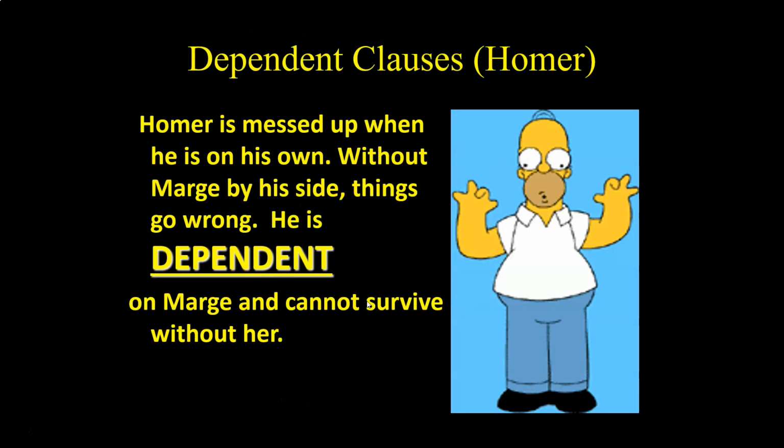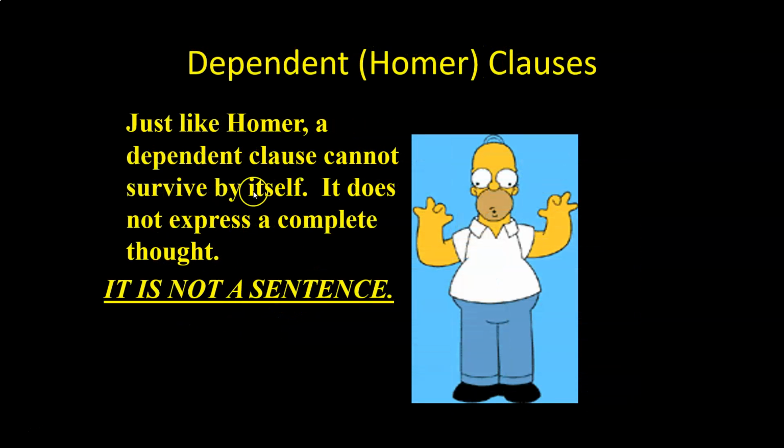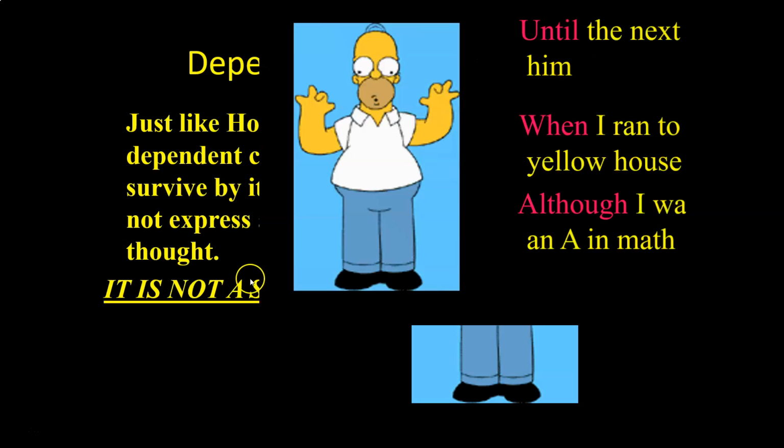Now, a dependent clause is going to be represented by Homer Simpson. Homer is messed up when he is on his own. Without Marge by his side, things go wrong. He is dependent. He needs Marge. Right? He is dependent on Marge and cannot survive without her. Just like Homer, a dependent clause cannot survive by itself. It does not express a complete thought. Therefore, it is not a sentence.